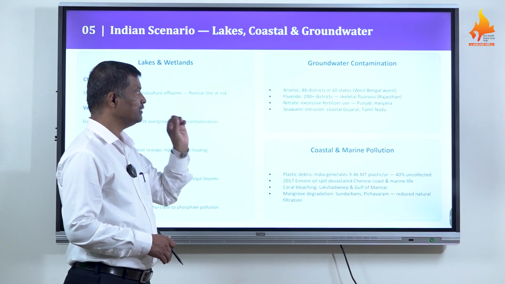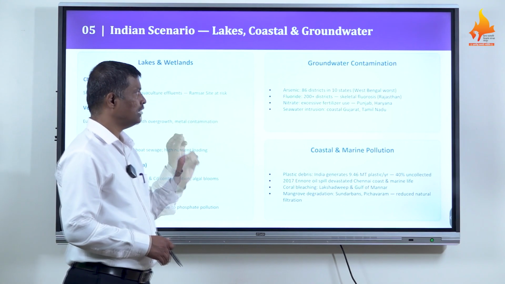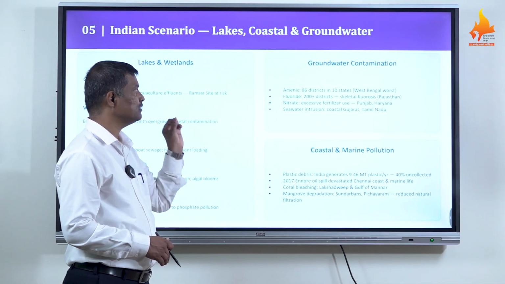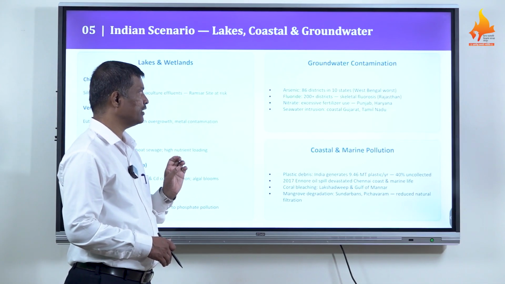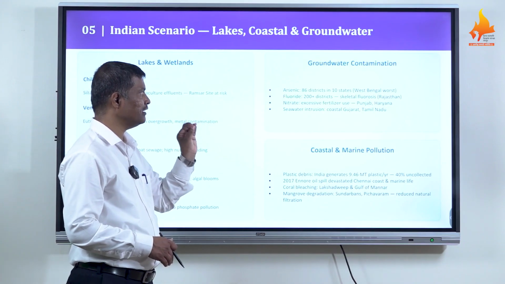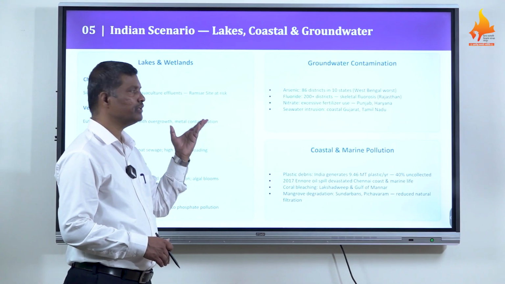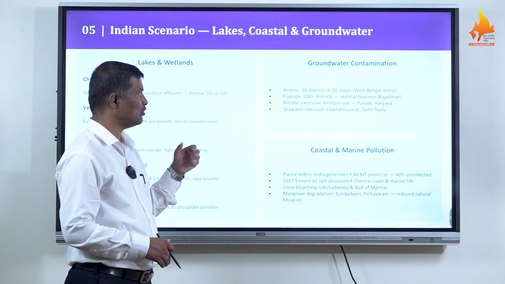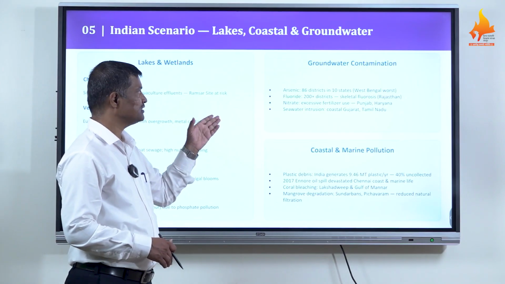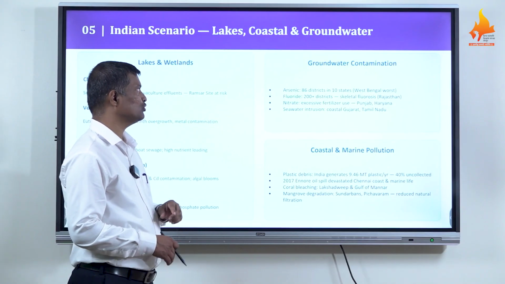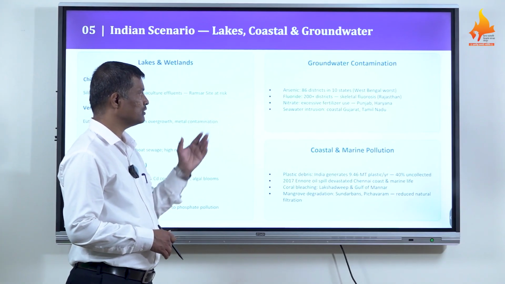Then fluoride: nearly 200 plus districts having skeletal fluorosis in Rajasthan, heavily polluted by fluoride or fluorine. Then nitrates: excess fertilizer used in Punjab and Haryana causes nitrate-related blue baby disorders in young children or just born children. Then seawater intrusion: coastal Gujarat and Tamil Nadu are also heavily polluted, also a cause of groundwater pollution.